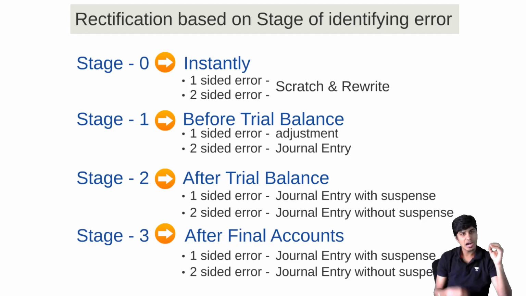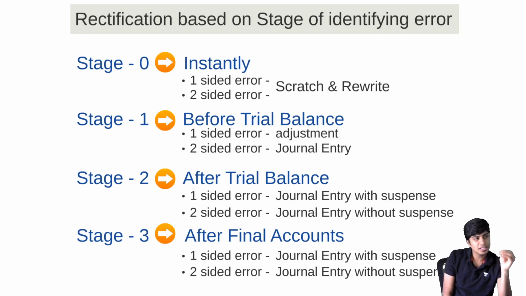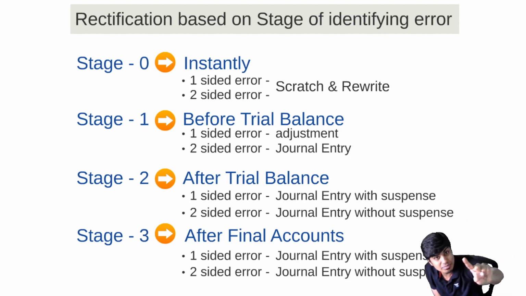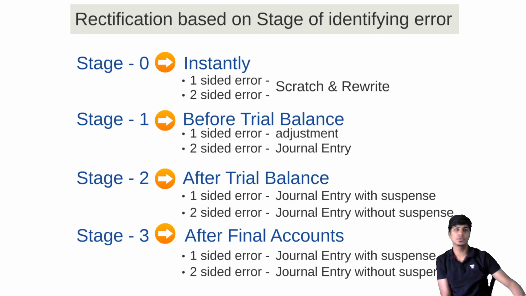If in case our rectification entry is purchase account debit to creditor account, that is a rectification entry that we need to do. That entry will be passed in stage 1, stage 2. In stage 3, instead of writing purchase account debit to creditor, we will write P and L adjustment account debit to creditor's account. I hope you got this. That's an important point that you need to know. You need to do a little bit of problem practice after this.